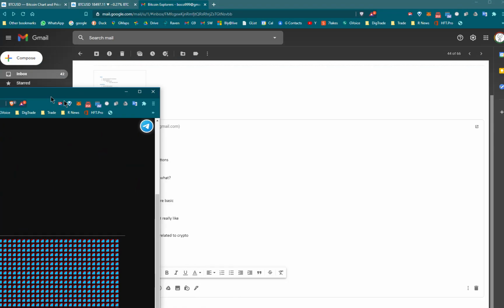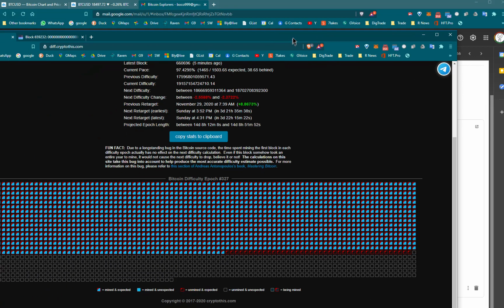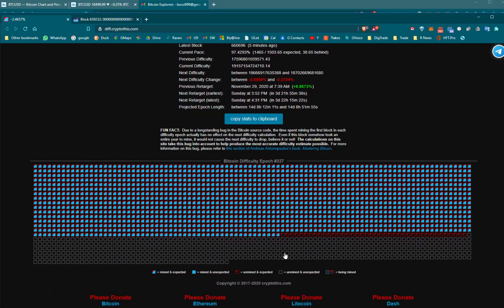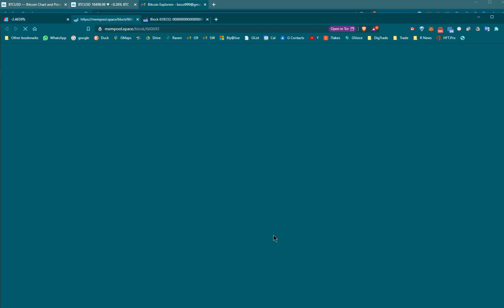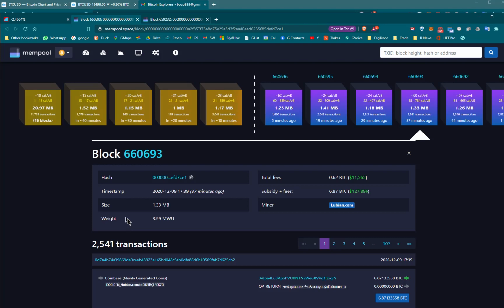What are blocks? The blocks are recording transactions. Let's just go look at this block that just finished. It has 2,541 transactions that were created and are stored in that block.